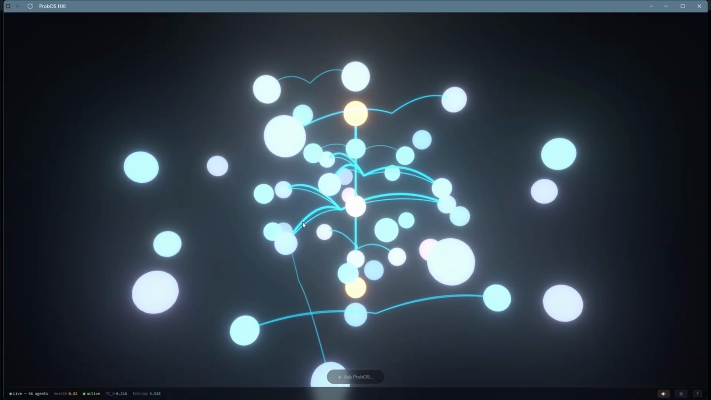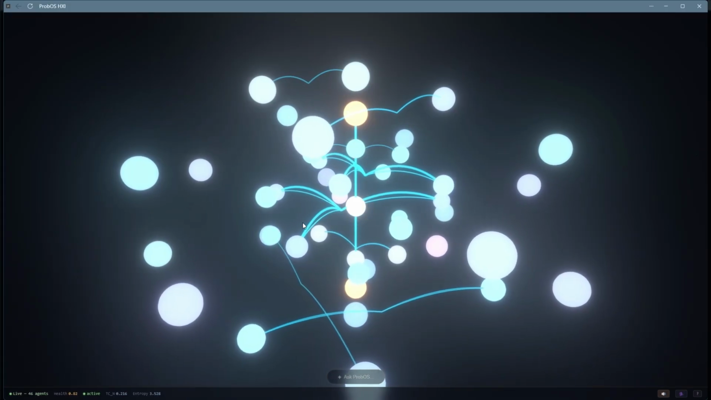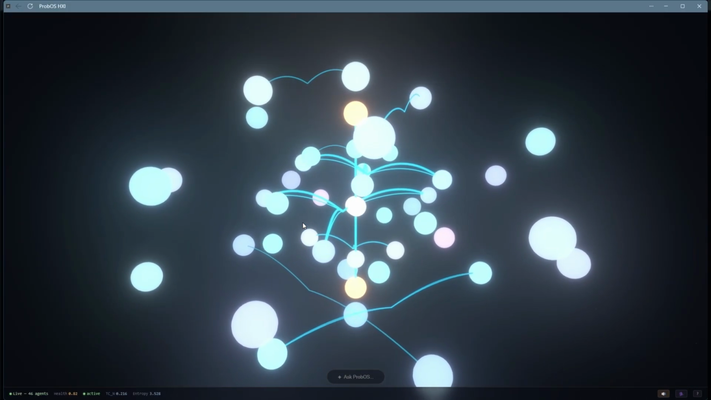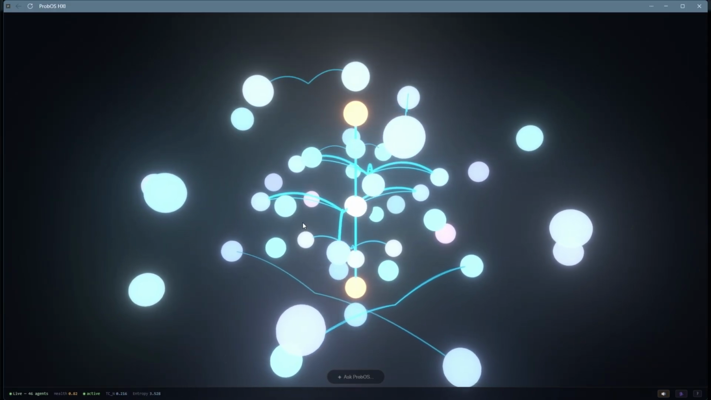Now, the curves that you see here, these are Hebbian routing connections. They strengthen when agent pairs succeed together. They weaken when they fail. The system learns its own wiring.